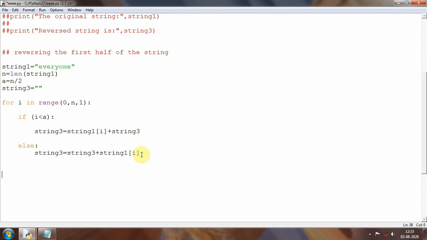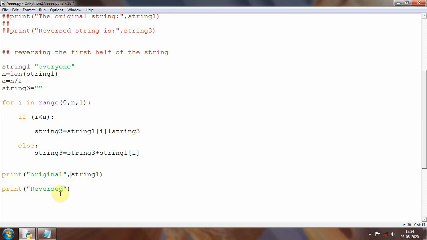So I will go out of the for loop and try to print both the strings. The first one is the original string, so I could have written a comment here. I will write original, and then I will go to the second one, that is print reversed one.